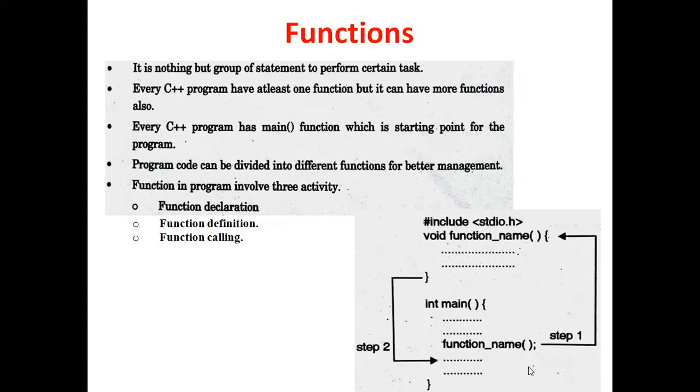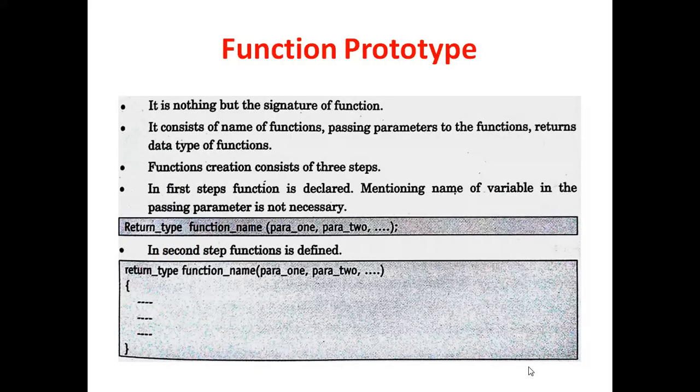First of all, we'll see the syntax of creating a function. Initially we have the declaration part, that is declaring the function: the return type, which can be an integer, float, short, long, anything. So return type is very important. After the return type, we write down the name of that function, and afterwards in normal brackets, we pass the parameters.